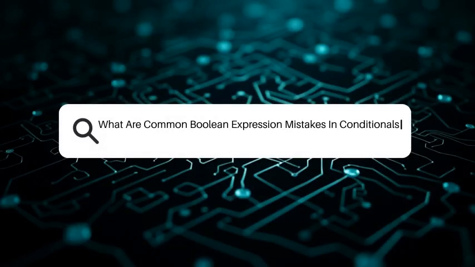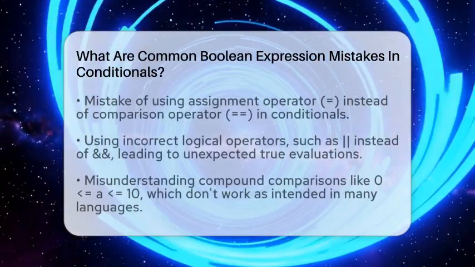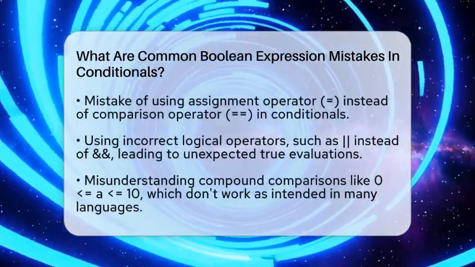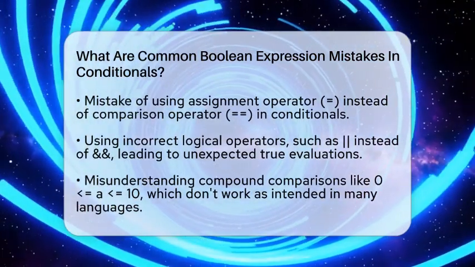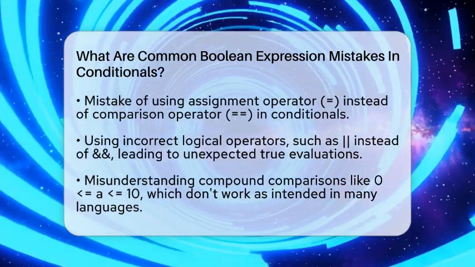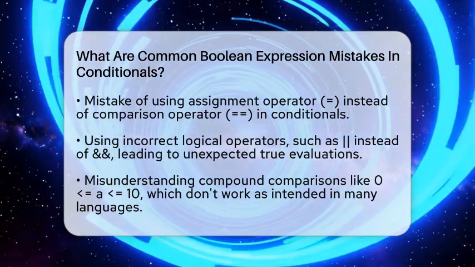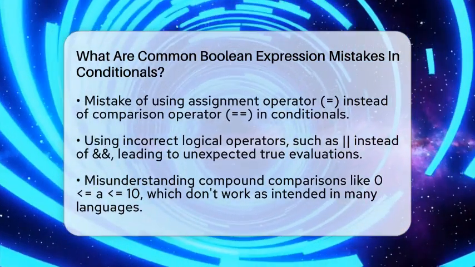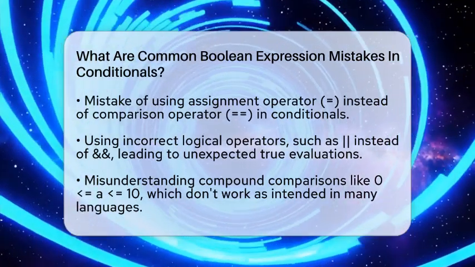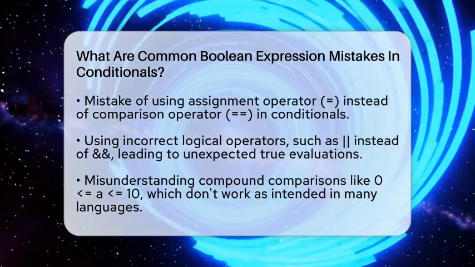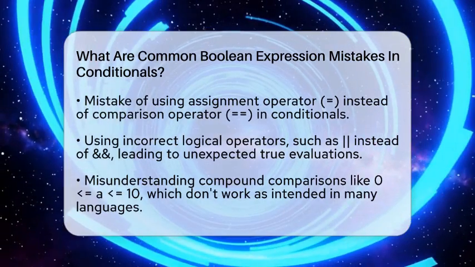What are common Boolean expression mistakes in conditionals? Imagine you're trying to tell your program when to do something, but it keeps getting confused. Sometimes it acts like it's not sure what to do, even when you think the conditions are clear. That's often because of mistakes in Boolean expressions in your conditionals. Let's look at what can go wrong and how to fix it.